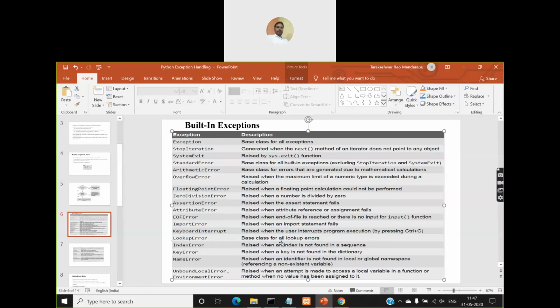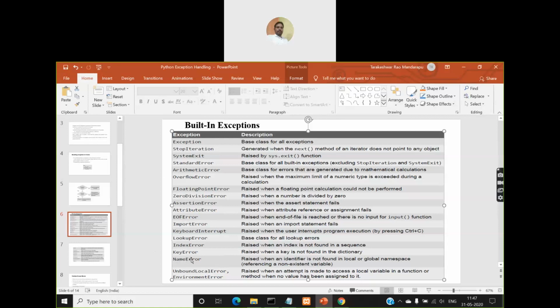Lookup error is the base class for all lookup errors. Index error is raised when an index is not found in a sequence. Sequence means lists, tuples, dictionaries; they come under sequences. Key error is raised when a key is not found in the dictionary. Name error is raised when an identifier is not found in the local or global namespace.